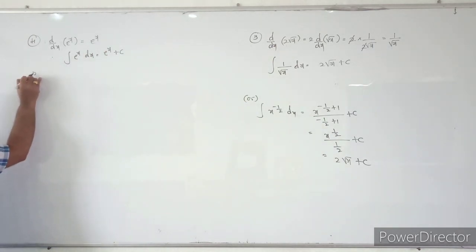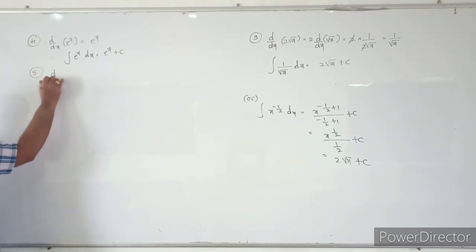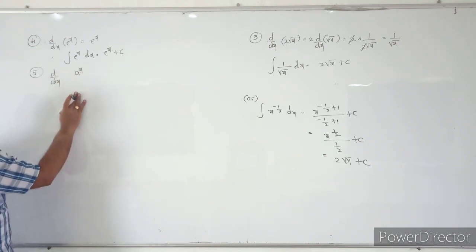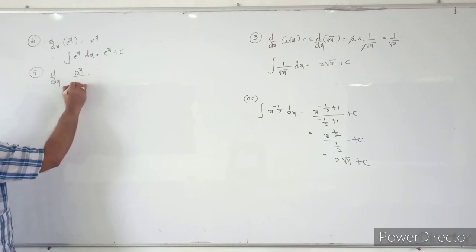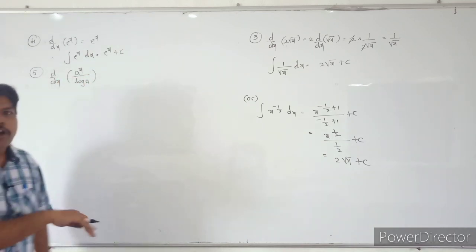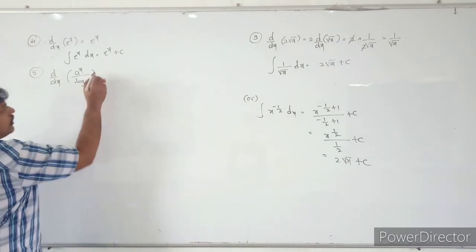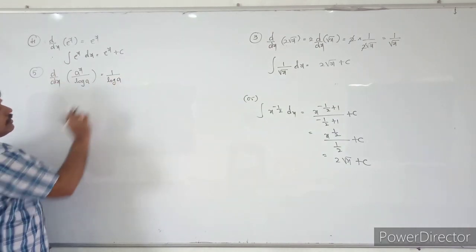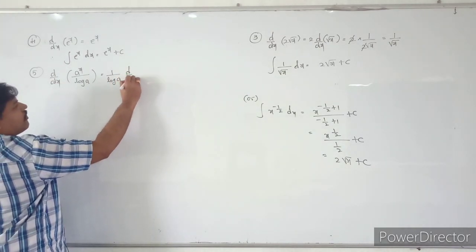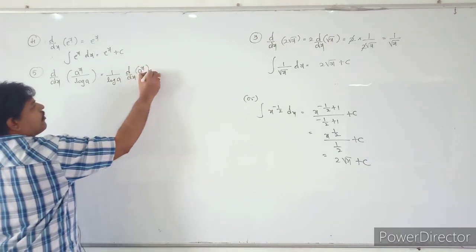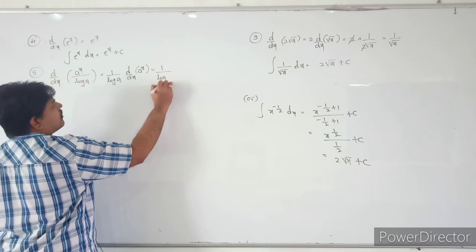And also see one more formula, the derivative of a power x by log a. So what happens? That is equal to 1 by log a, which is a constant, you can take it out and differentiate the function, the derivative of a power x. So what is the derivative of a power x? 1 by log a.